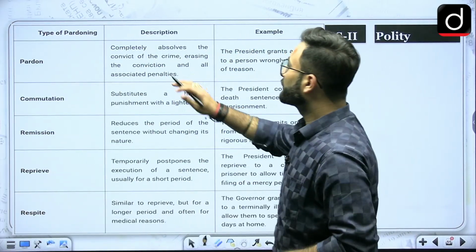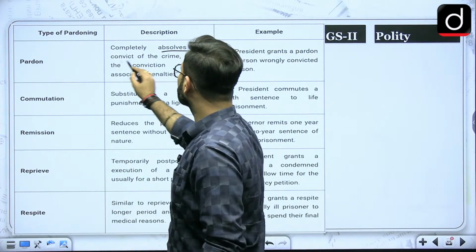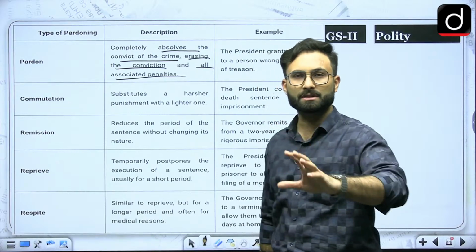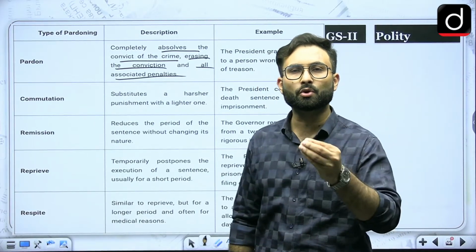Pardon completely absolves the convict of the crime, erasing the conviction and all the associated penalties. Whatever sentence was there is completely gone, as if no crime had happened.